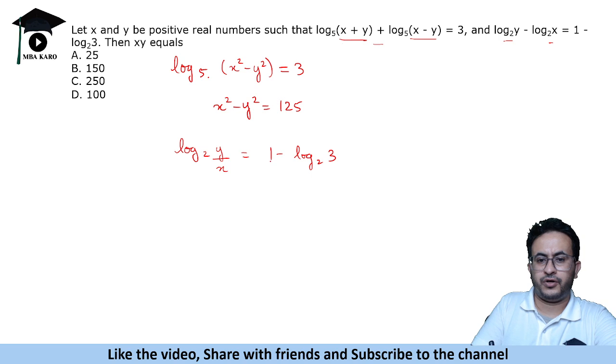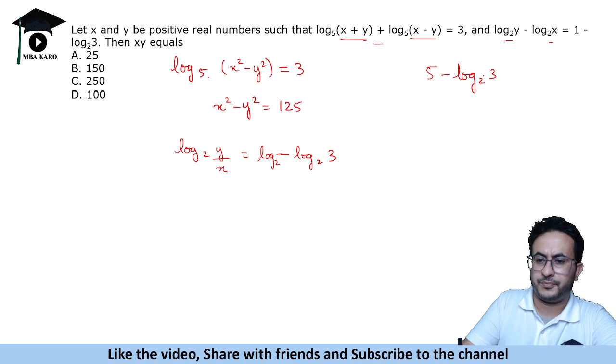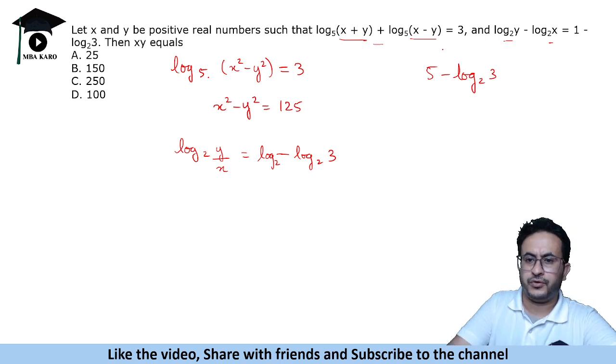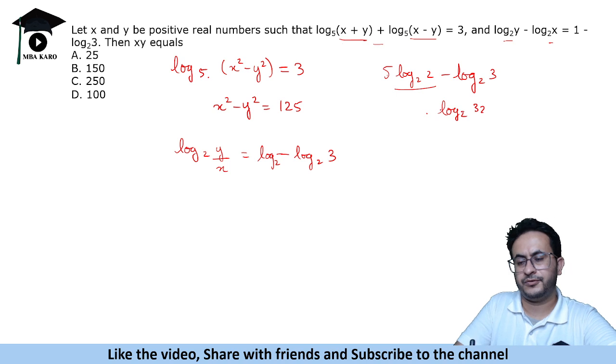We will convert it into log 2. So 1 is equal to log 2 2. Suppose it was, let's just take an example, 5 minus log 2 3. We make log 2 32, because log 2 32 is 5, and that will convert 5 into this.